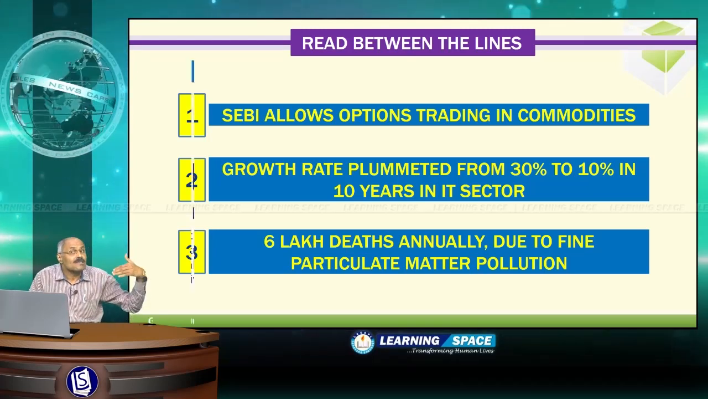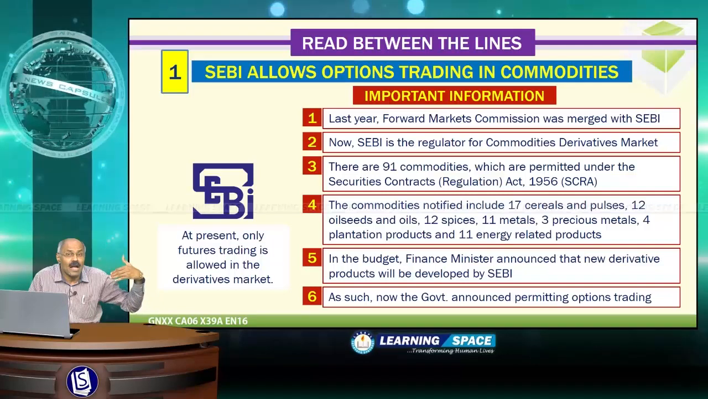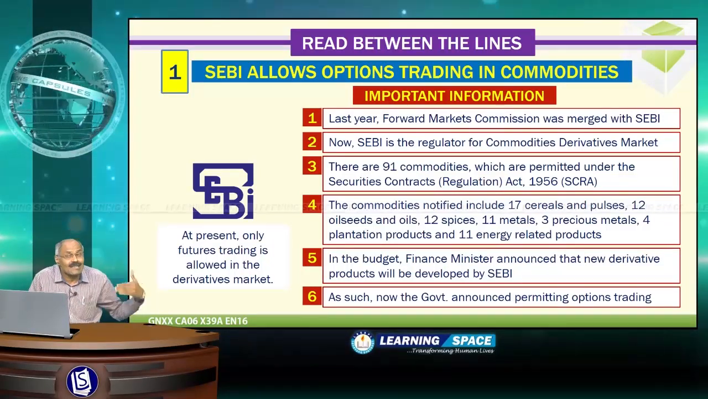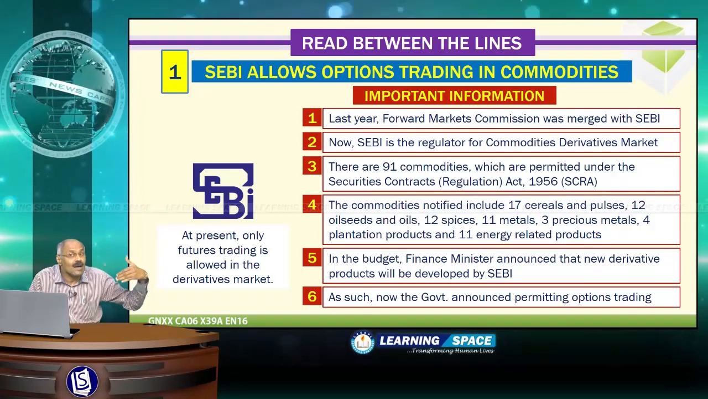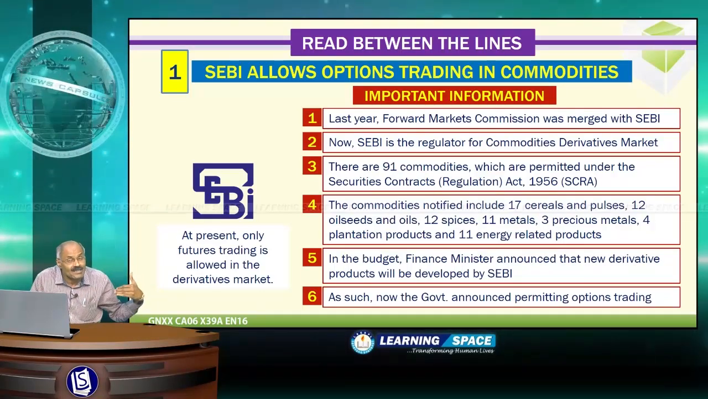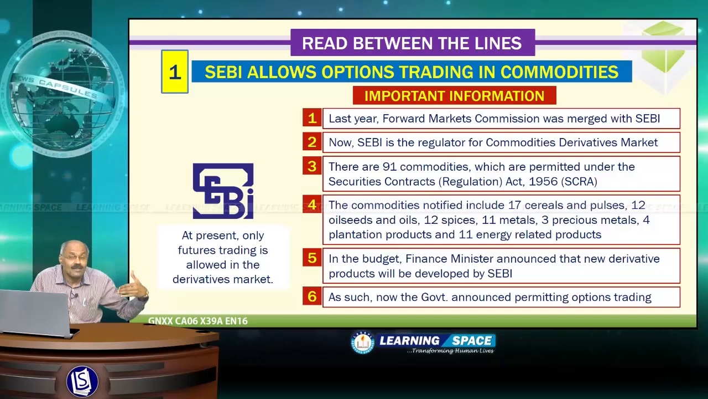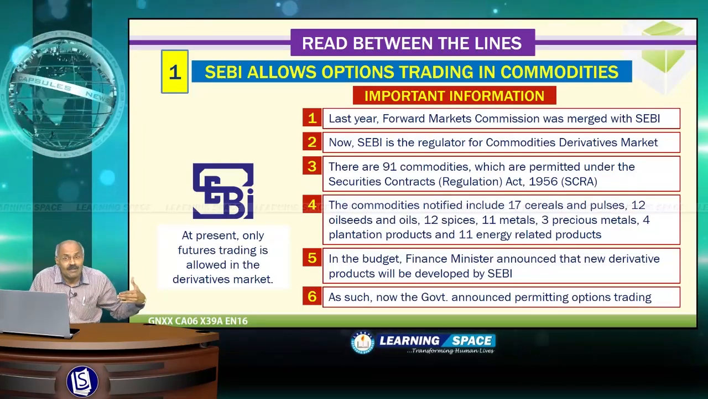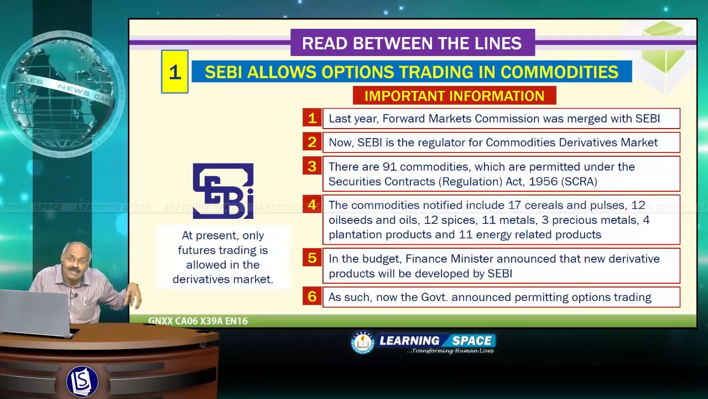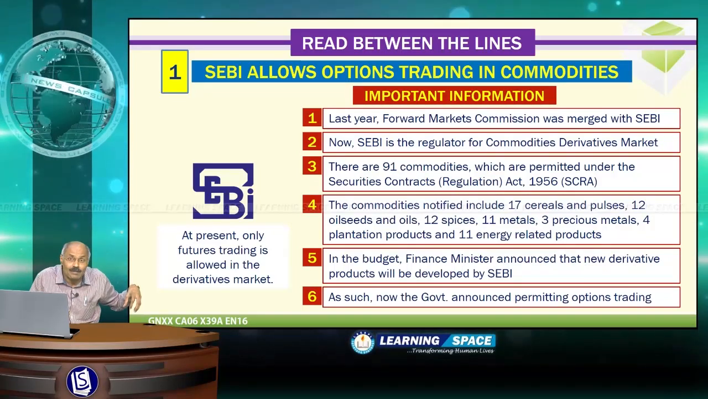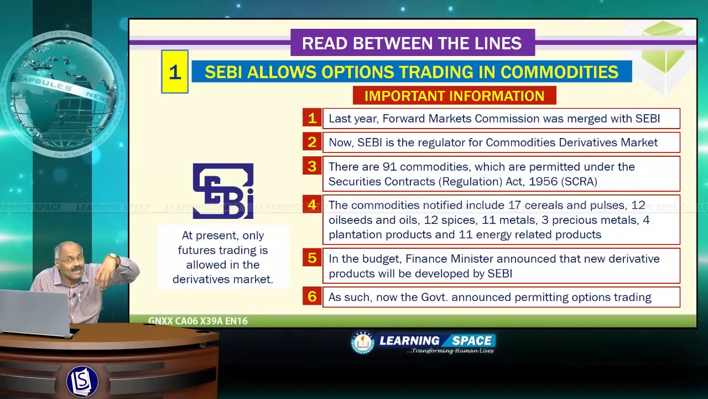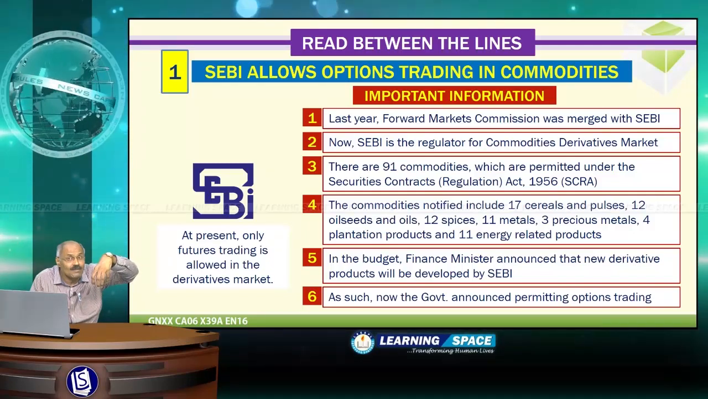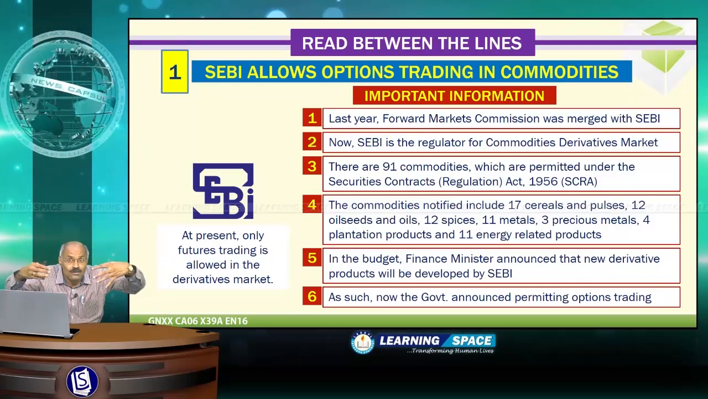First one is Securities and Exchange Board of India allows options trading in commodities. Securities and Exchange Board of India is the regulator for capital market. It is also the regulator for derivatives market. Previously, Forward Markets Commission was there, and last year in September that was merged with Securities and Exchange Board of India. Now SEBI looks after commodities markets also.